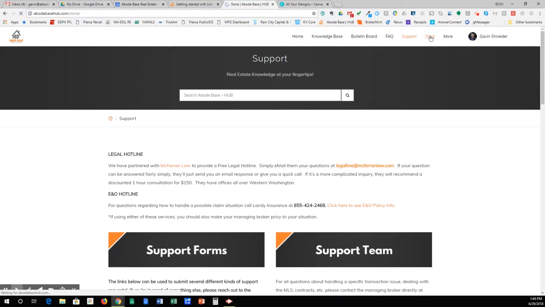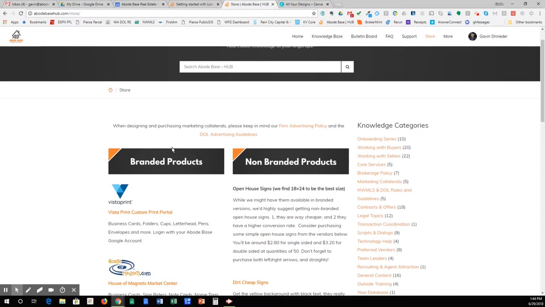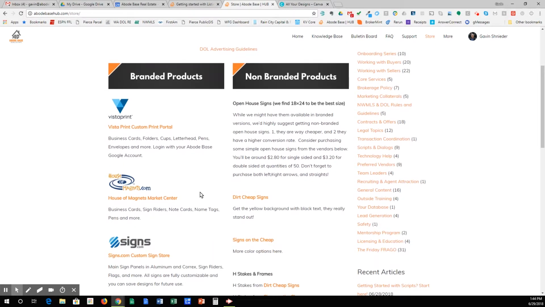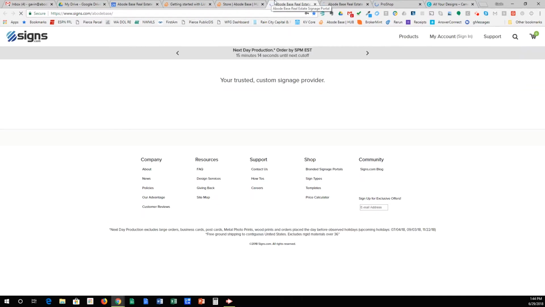The store has a bunch of really powerful features to it. So number one, it highlights the firm and deal advertising guidelines. But let's open up a few of our branded stores that we have available for you. So we have branded stores available through Vistaprint, House of Magnets, Signs.com, and then through a local company that I'll show you here in a sec.